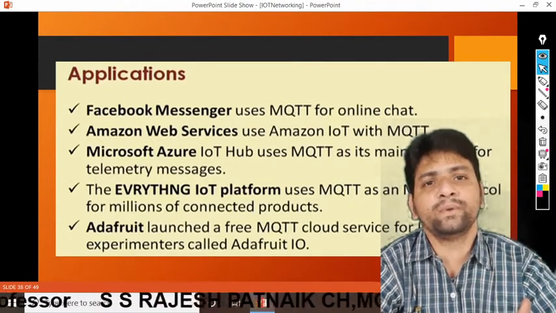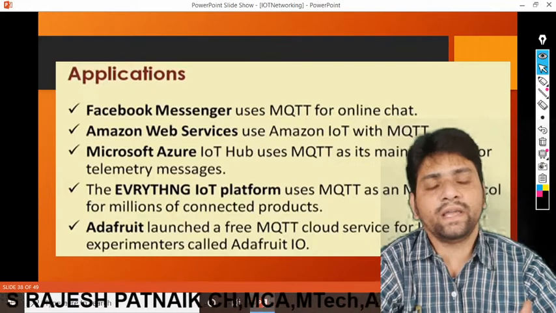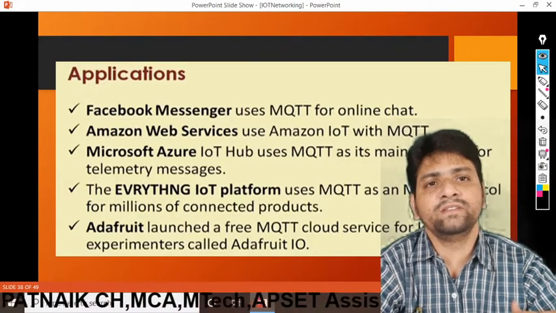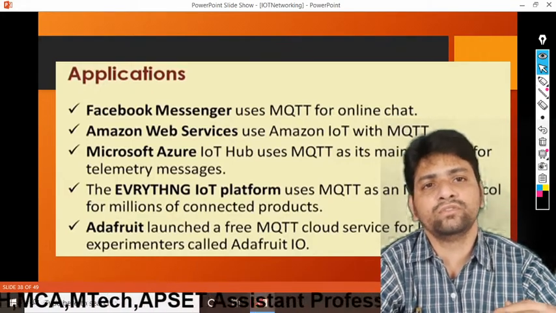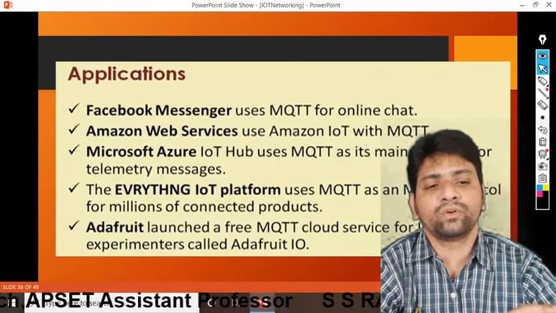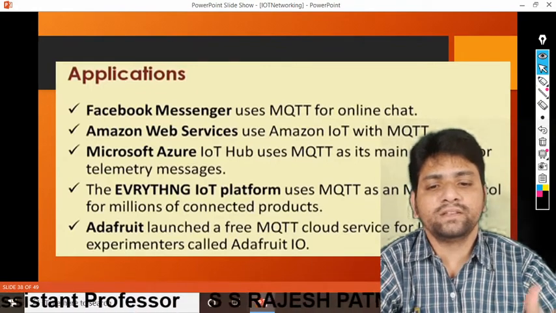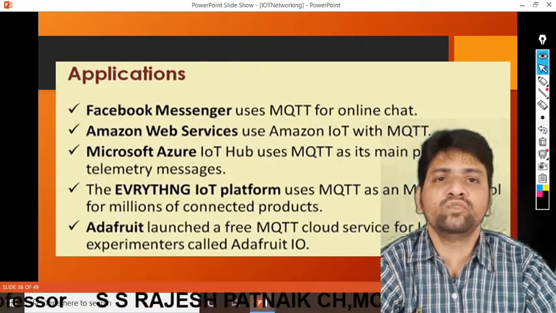Using a .NET application, I can find a service very easily, because in Microsoft Azure they are using the MQTT protocol. The everything IoT platform uses MQTT.